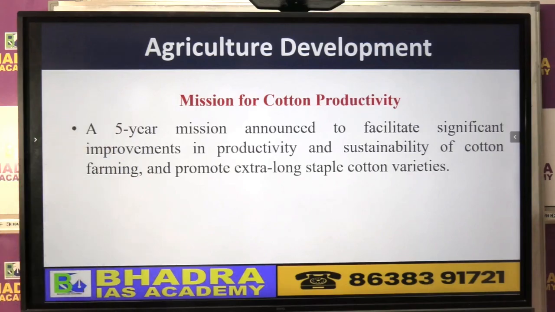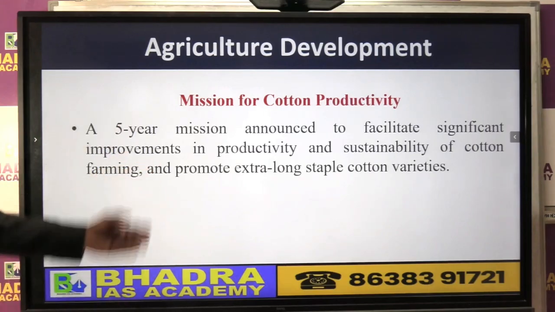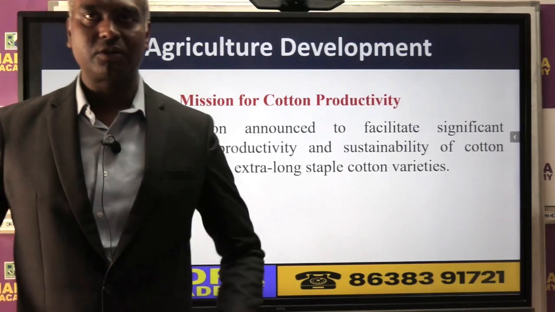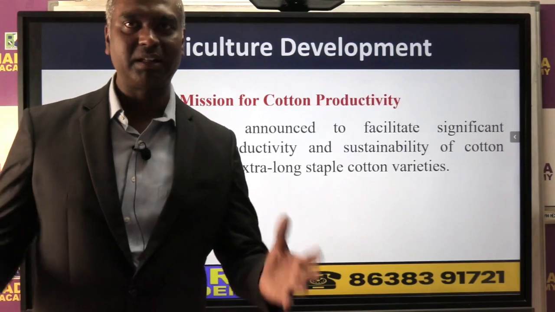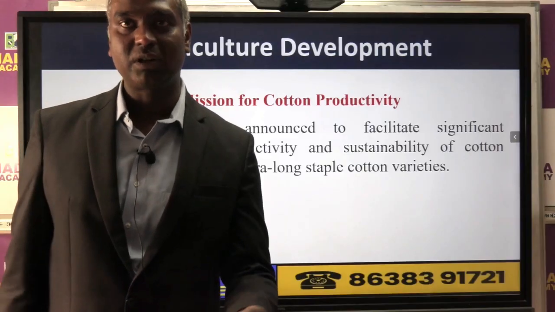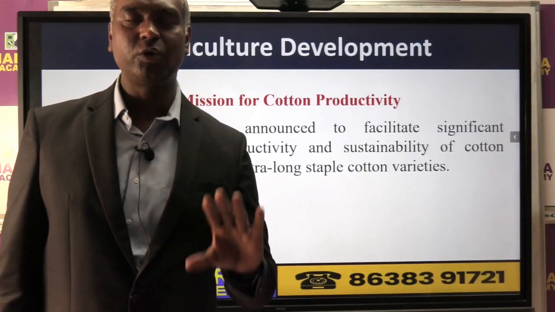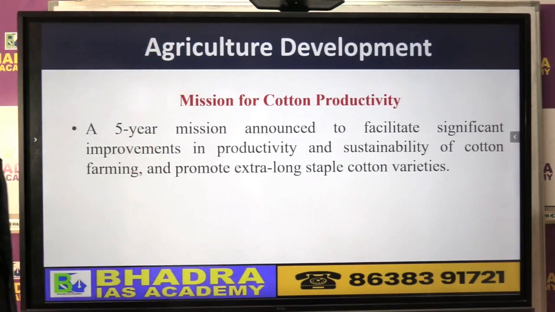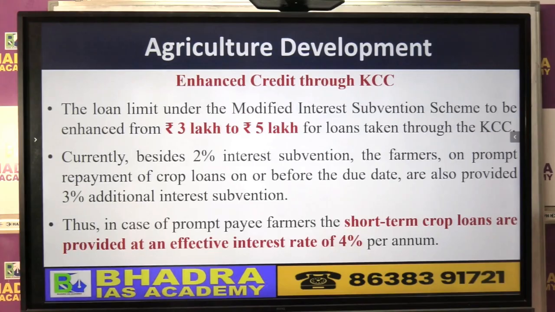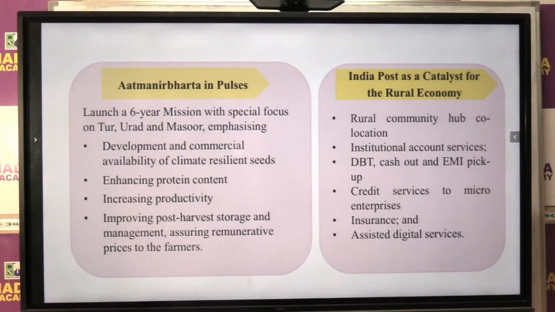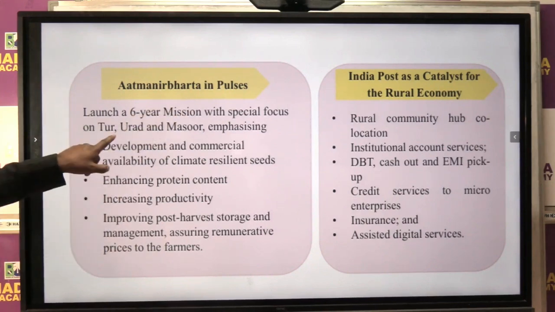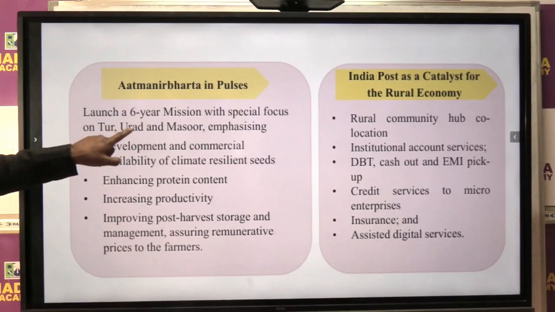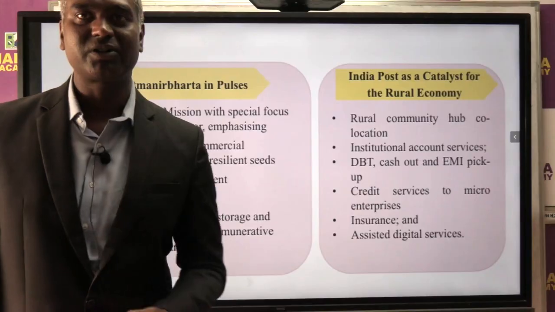The mission for cotton productivity has also been announced in this budget, because cotton is grown in Maharashtra and some other parts of the country where we have black cotton soil, etc. In Assam we do produce cotton, but it is not a major crop. So from our point of view, it may not have much impact. Okay, this I already explained to you. So the government will launch a 6-year mission, especially for tur dal, urad dal, masur dal. That is the pulses production mission.